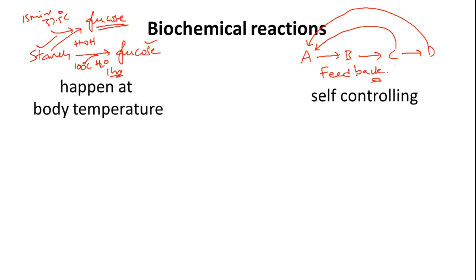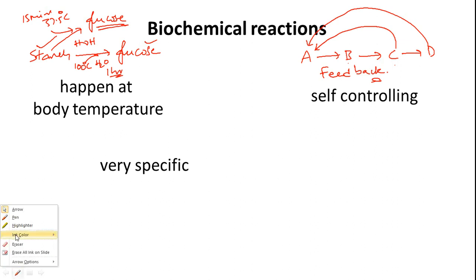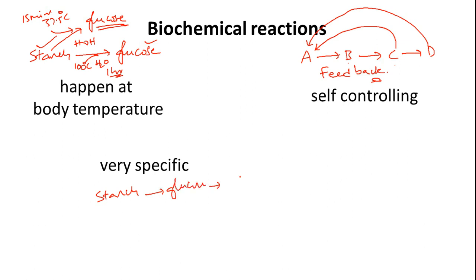The third one is that they are very specific. I'll give you one more example here. Take the same starch into consideration. Our human biological system can hydrolyze starch to glucose so that from glucose we can get energy. But animals have the capability to make use of even cellulose to get glucose, to get energy.